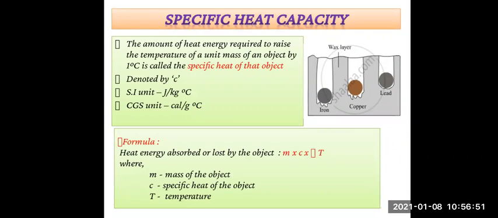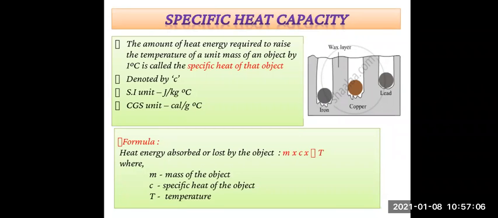The amount of heat energy required to raise the temperature of a unit mass of an object by 1 degree Celsius is called the specific heat of that object. So what is the definition for the specific heat of that object?